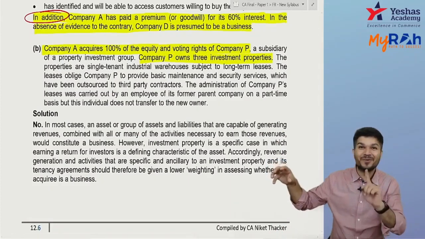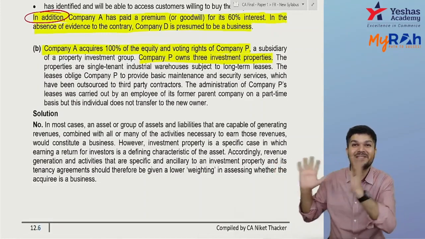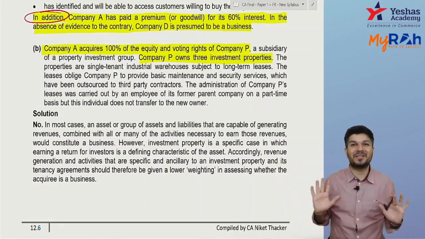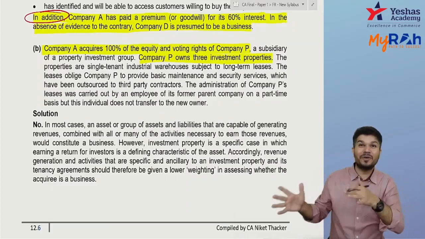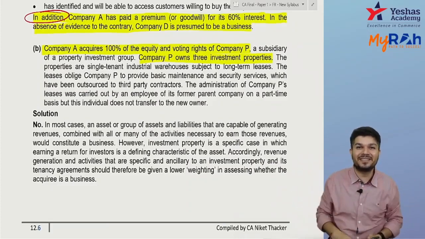You obtained control over P Limited, but we need to understand whether P Limited is a business. If P Limited is a business, it's a business combination. So you got control over P Limited, but is P Limited a business or not? I need to check that.